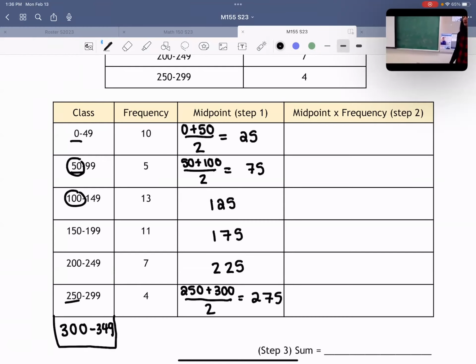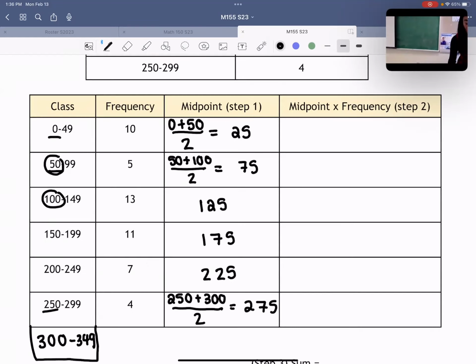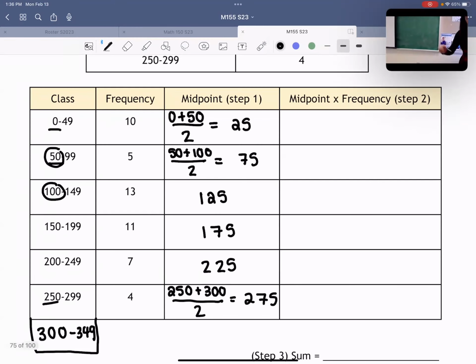Okay. So step 1 was just calculating the midpoints of every single category. Step 2, we take the midpoints and multiply them by the frequencies. So if I were to do the first step here, or the first row here, what two things would I multiply together?